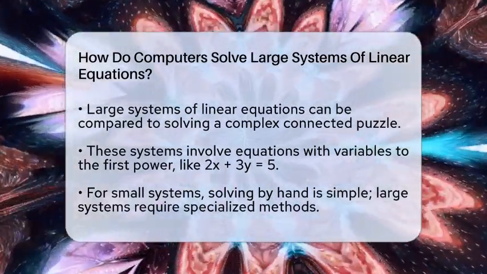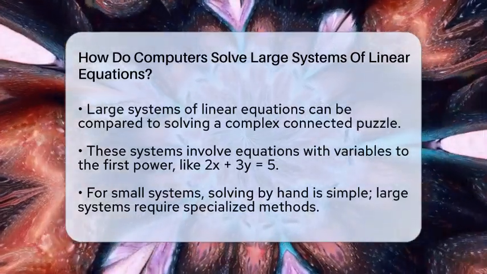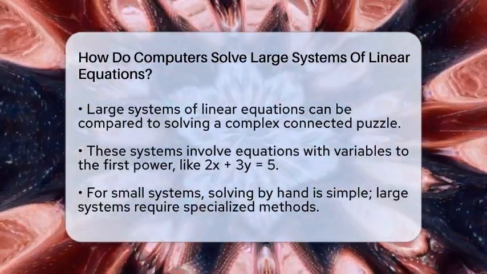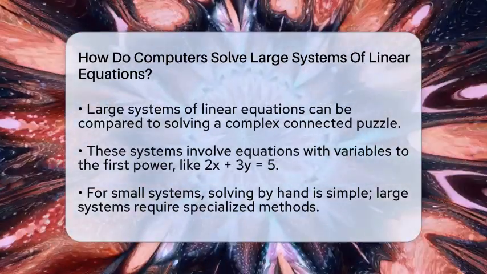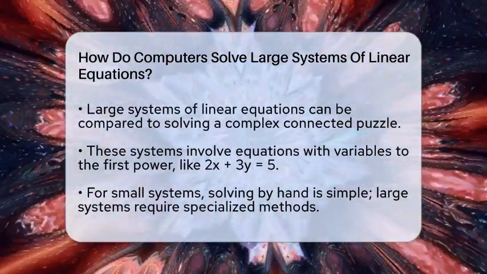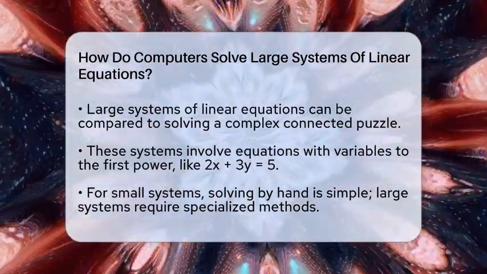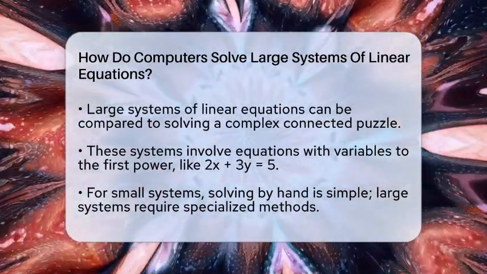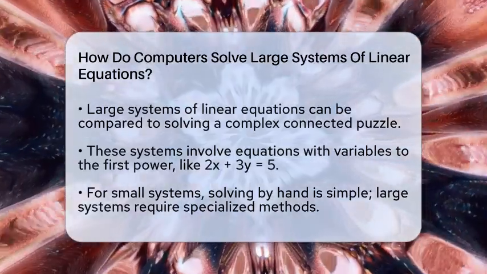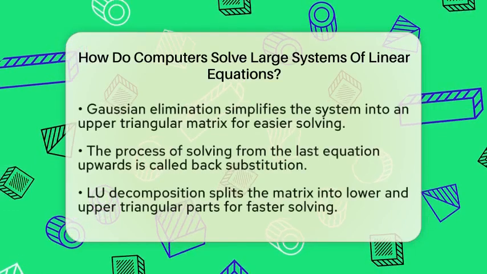First, let's understand what a system of linear equations is. It's a set of equations where each one is a straight line, meaning each variable appears only to the first power and is multiplied by a number. For example, two equations like 2 times x plus 3 times y equals 5, and 4 times x minus y equals 1. When there are only a few equations, you can solve them by hand using substitution or elimination.